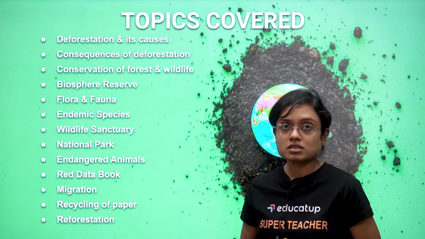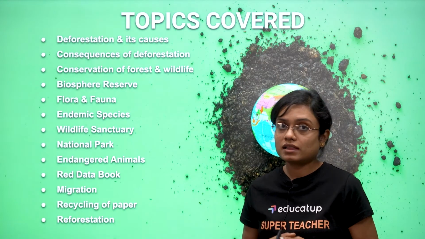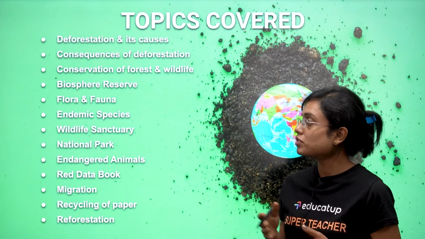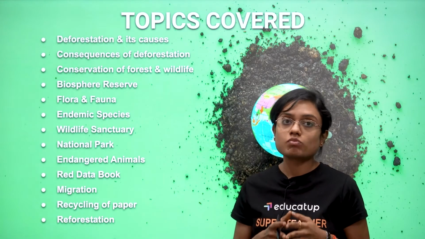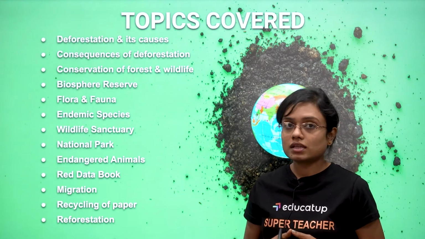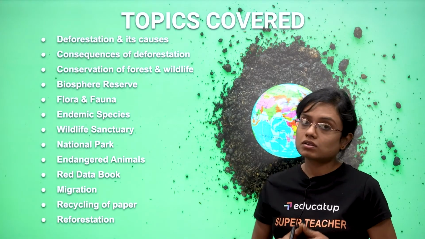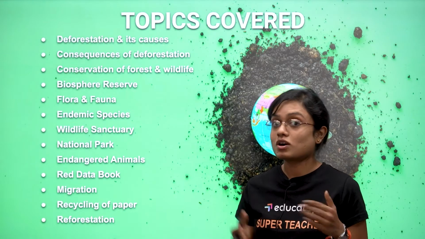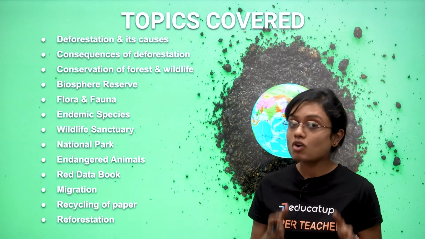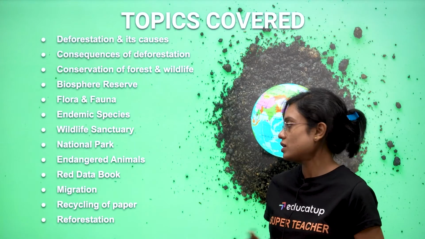Deforestation and its causes, consequences of deforestation, conservation of forests and wildlife, then Biosphere Reserve, flora and fauna, endemic species, wildlife sanctuary, national parks, endangered animals, red data book, migration, recycling of paper, last but not the least, reforestation. So a whole lot of topics, children. Ensure to watch the complete video till the end so that you are properly enlightened with the concepts.